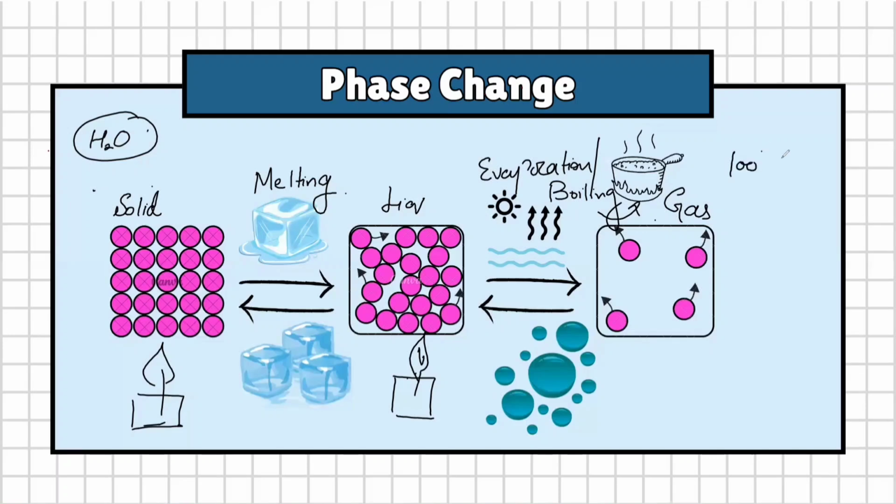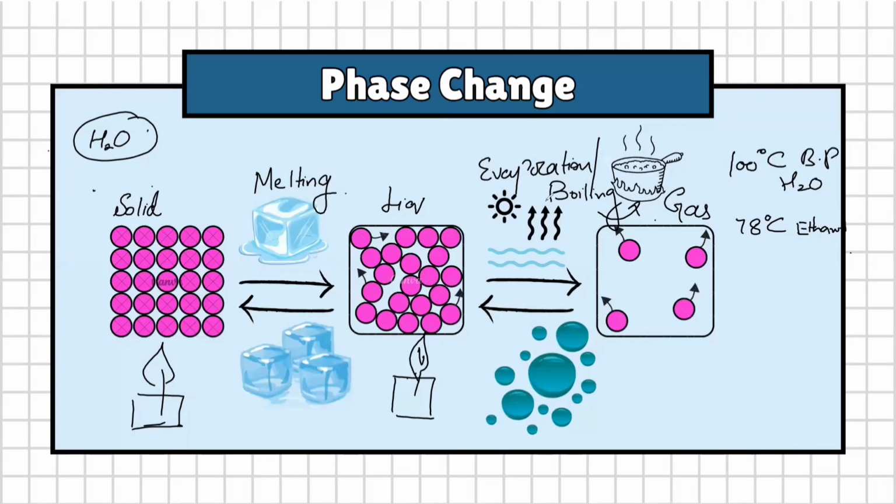Let's say the boiling point of water is 100 degrees centigrade, or let's suppose the boiling point of ethanol is 78 degrees centigrade. So different liquids have different boiling points. It is the fixed temperature at which the vapor pressure of the liquid becomes equal to the external pressure.